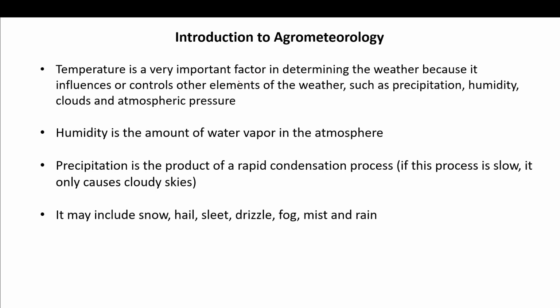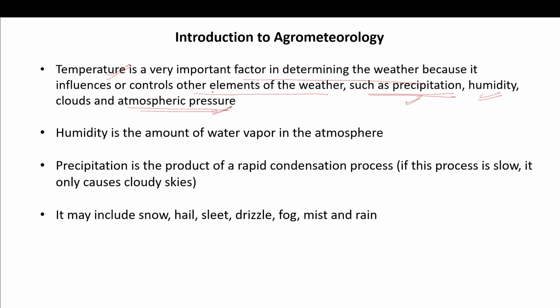Temperature is a very important factor for determining the weather because it influences or controls other elements of weather such as precipitation. Temperature fluctuation, okay, so precipitation is because of the temperature. Humidity is also because of the temperature, and so are clouds and atmospheric pressure.